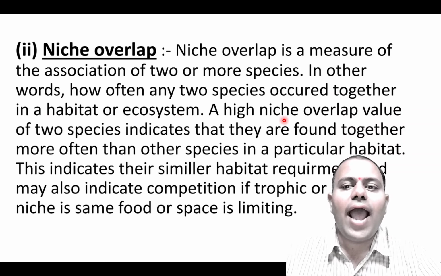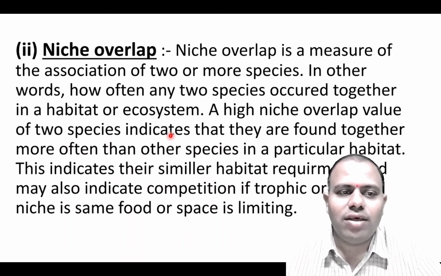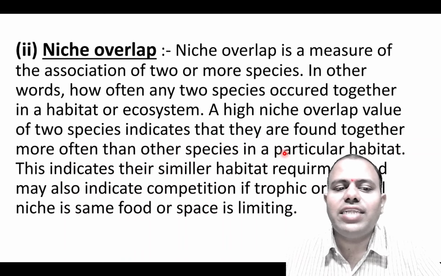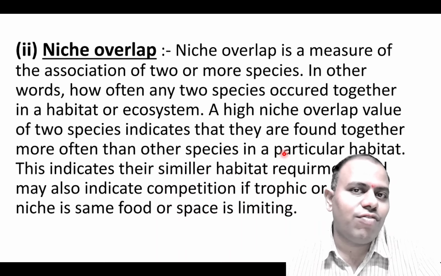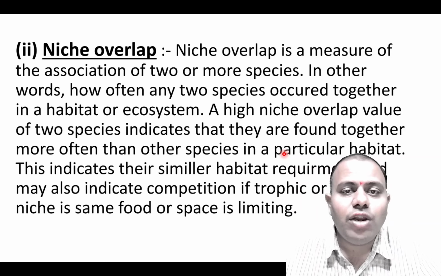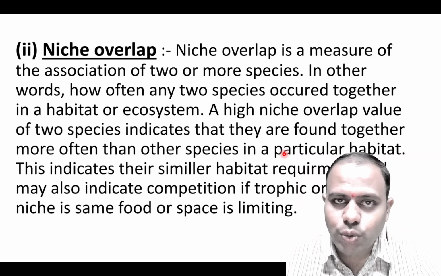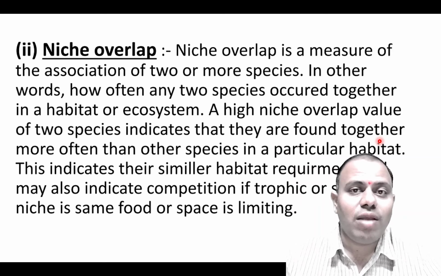A high niche overlap value of two species indicates that they are found together more often in a particular habitat. This also indicates that food and space will be the limiting factor for them, and it will definitely give rise to competition. Due to competition, there will be elimination of certain species or a certain number of individuals of that species. Hence niche overlap is also very important to study.